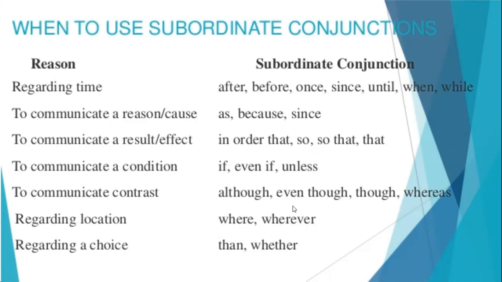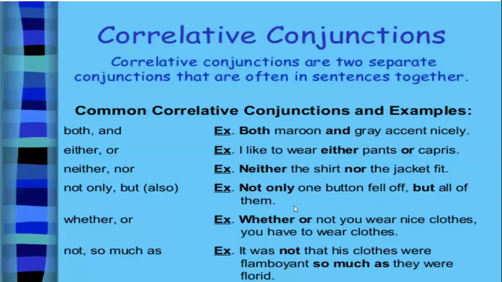So these are all called subordinating conjunctions. So what is meant by correlative conjunction? Correlative conjunctions are two separate conjunctions that are often in a sentence together. In a sentence, the two separate conjunctions will be in the same sentence together.